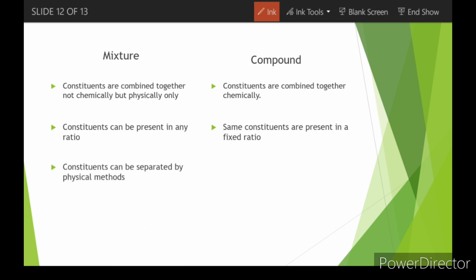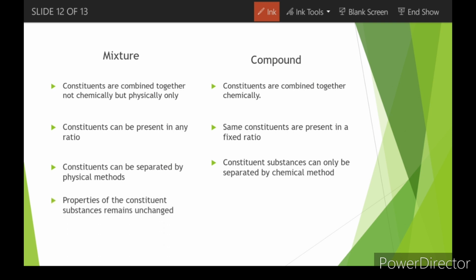Next point. In a mixture, constituents can be separated by physical methods. Of course, with the help of a magnet, you could separate the iron from the mixture, right? But in case of the iron sulfide, you could not do that. No matter how strong a magnet you bring in front of it, it does not separate the substances.